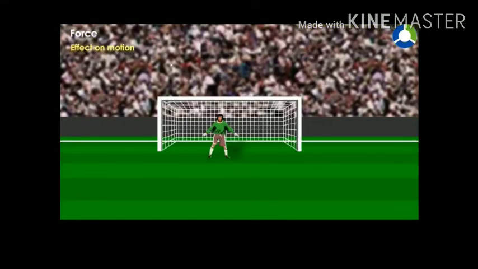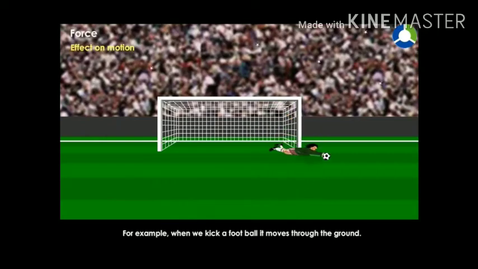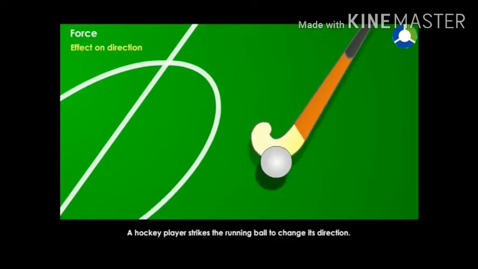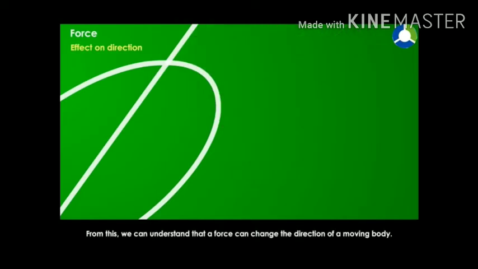Effect on motion. A force can make a body move and can stop a moving body. For example, when we kick a football, it moves through the ground. But when we catch it, it stops its motion. Effect on direction. A hockey player strikes the running ball to change its direction. From this, we can understand that a force can change the direction of a moving body.